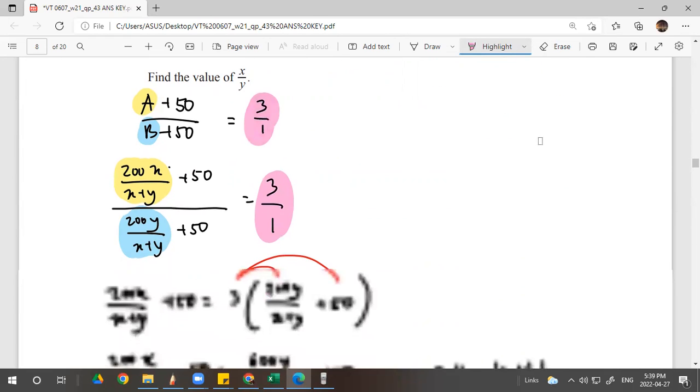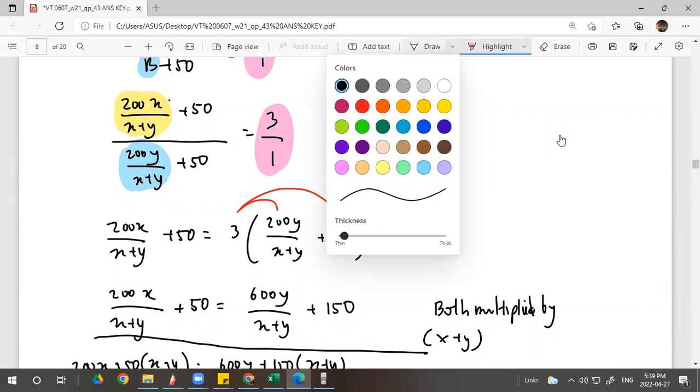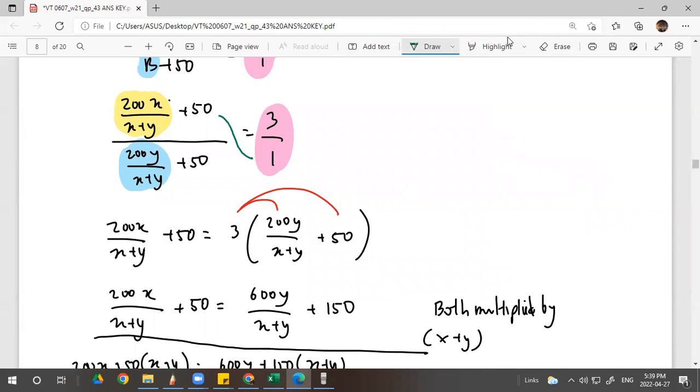Now how to do? Cross multiply. Very simple. No, not so simple, because we do the fraction in the fraction. So it's freaking much. You multiply this and this. Actually it has 1 here, but you can ignore 1 because 1 times anything is the number itself. And 3 times this. You do the rainbow multiplication, but 1, just let it be.